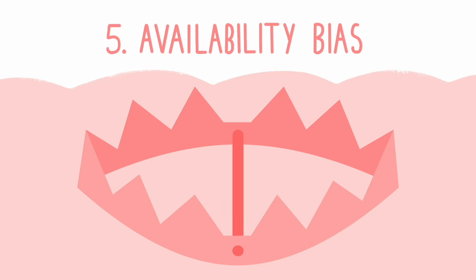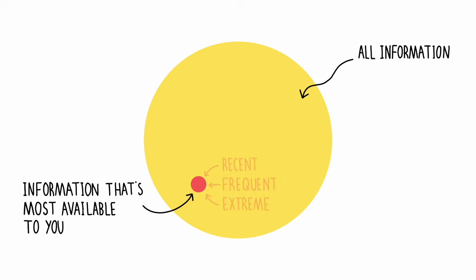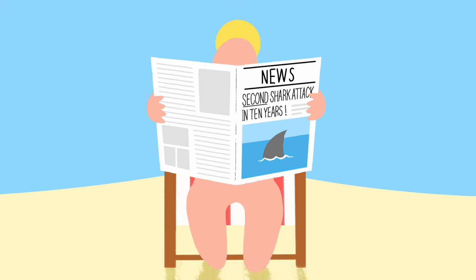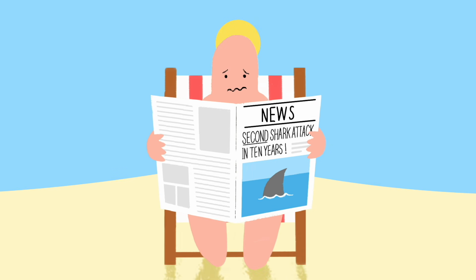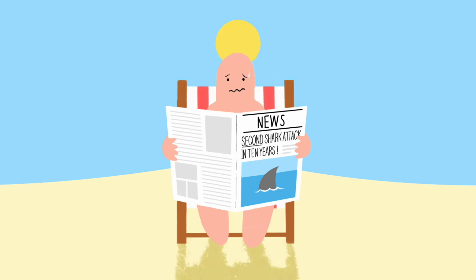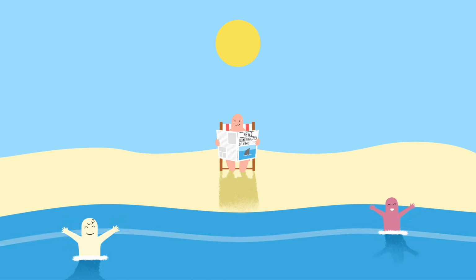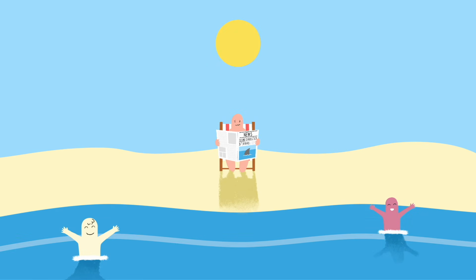5. Availability bias. Instead of analysing all the information that's available, we often make decisions or form opinions based on information that's recent, frequent, or extreme. For example, after reading a news article about a shark attack, Frank now has an exaggerated perception of danger in the sea, despite the likelihood of a shark attack being incredibly small. On the other hand, he's grossly underestimated the risk of sunburn and the importance of wearing sunscreen at the beach.